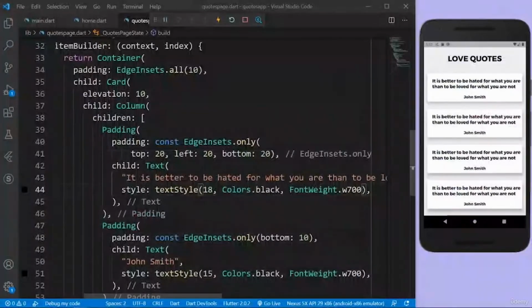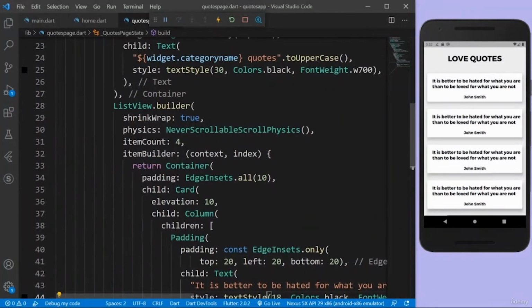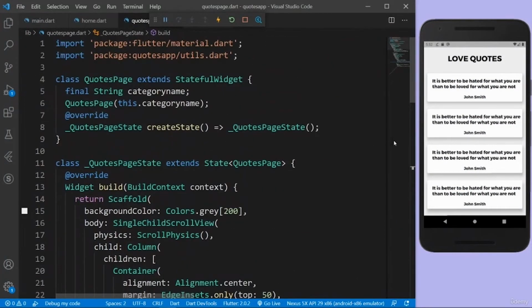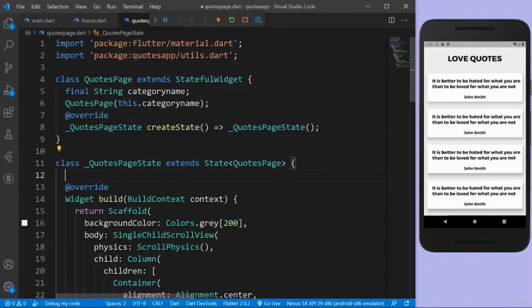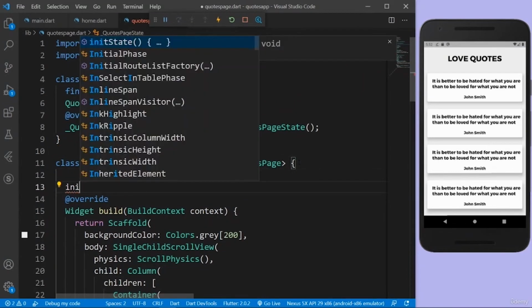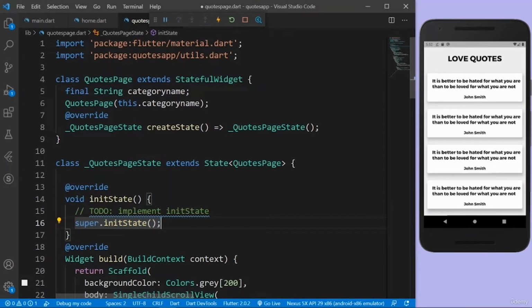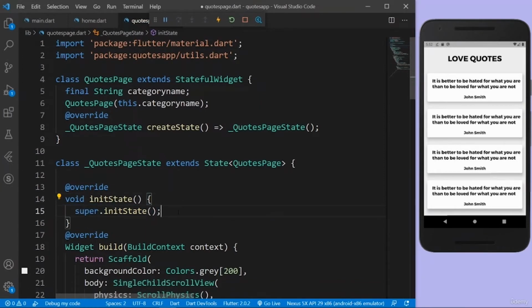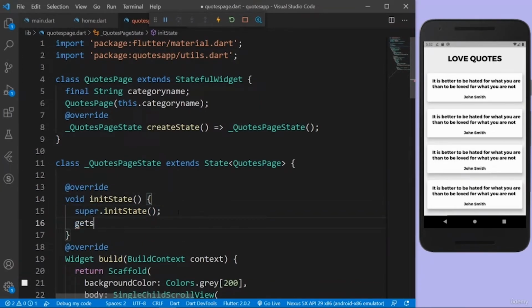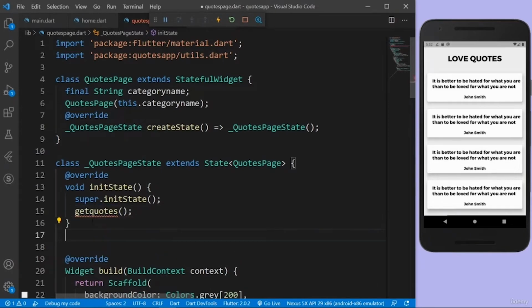And we can just use this. So when do we want to scrape the data? We want to scrape the data whenever we enter this page, right? So we'll do it in the init state function. So I'm going to call init state from Flutter, and in the init state we're going to call a function named get data or get quotes. I'm going to just create this function. So I'm going to take this and create that function.